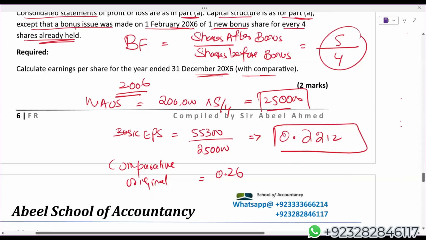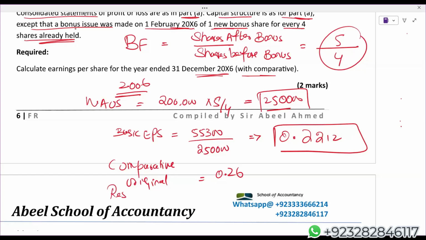Now we have to restate this. How do we restate? Whenever there's a bonus issue, simply we restate. You just need to multiply previous year EPS with the inverse of bonus fraction. If there's a right issue, still we have to restate the previous year EPS. If in the question we have got bonus and right both, we'll be taking the fraction of both of them and we will multiply with the inverse of bonus and the inverse fraction of right issue to the previous year EPS to calculate restated EPS.